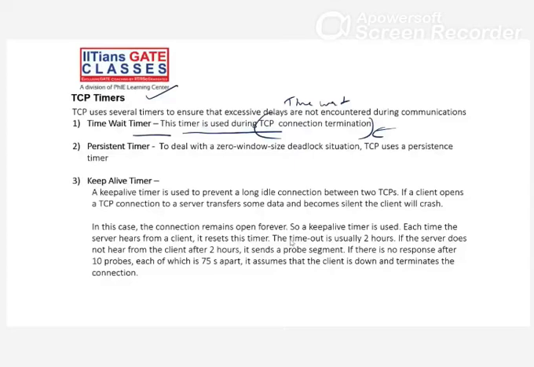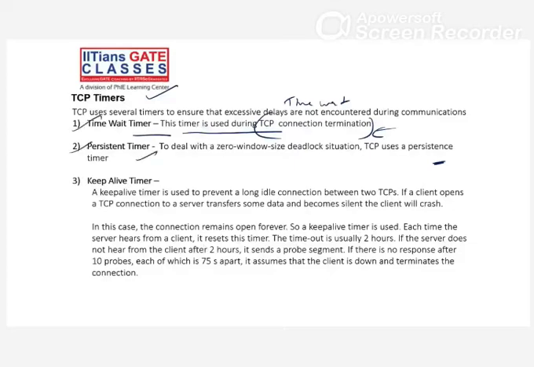When the sender gets the 0 KB window size, the client starts the persistent timer. After timeout, the client will send a probe segment. When the receiver gets the probe segment, the receiver will again send the buffer size to the sender. That is the way. You can see it in the previous slide. No need, everything is there.